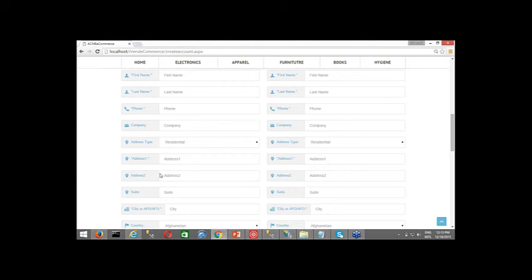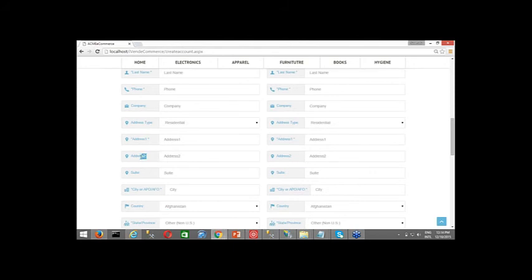Right. Similarly, you can see that address 1 is mandatory, whereas address 2 is not mandatory. So we have a configuration related to that. If you want the user to enter address 2 also into the system, you can mark this as mandatory by simply configuring it. Also, obviously you can change the labels of address 1 and address 2, if you want to say primary address, or the house number with lane, or maybe the flat number. You can change the labels that you can see over here with a feature known as string resource manager.